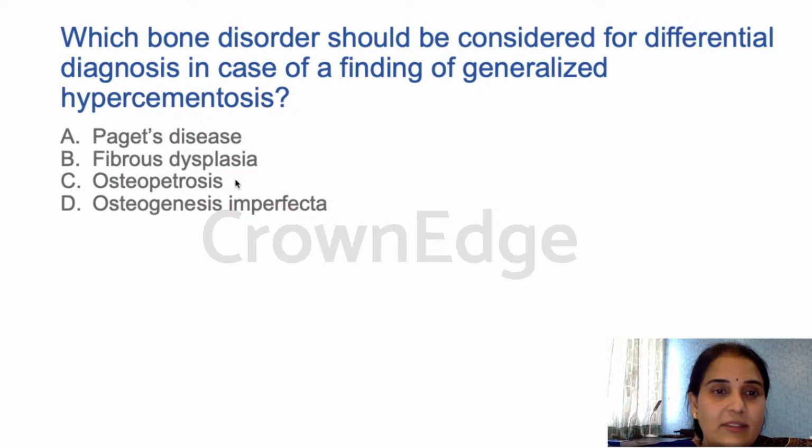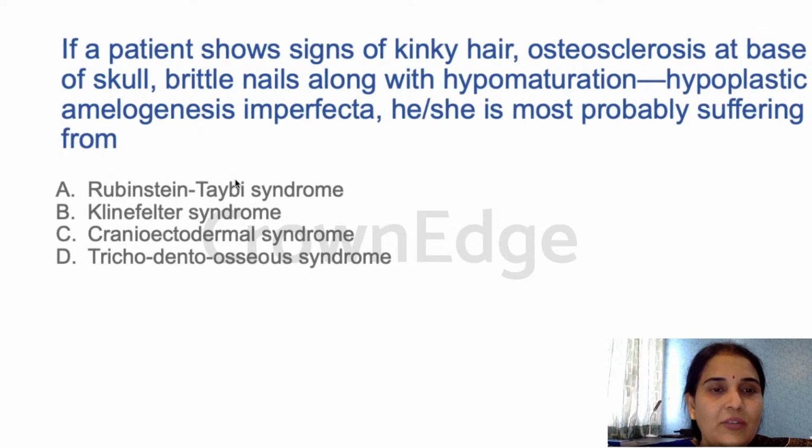Paget's disease. Let's go to the next one. If a patient shows signs of kinky hair, osteosclerosis at the base of the skull, brittle nails, along with hypomaturation and hypoplastic amelogenesis imperfecta, he or she is mostly suffering from, yes, the answer is D.